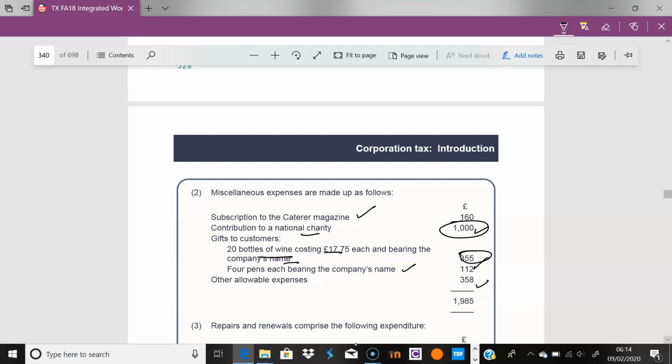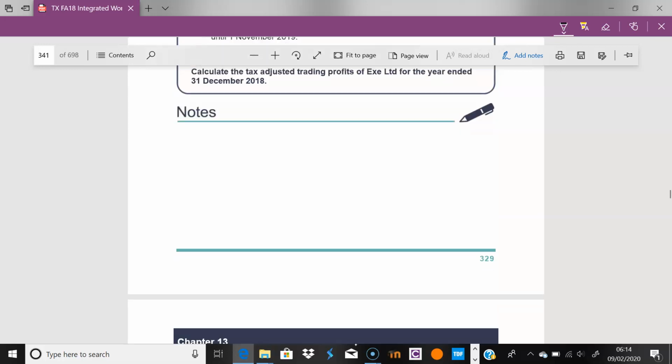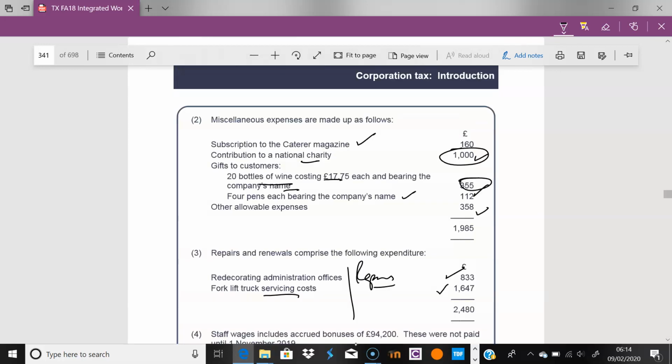And then we have the repairs. Redecorating is allowed, and the forklift servicing costs are allowed as well. So these are all repairs. Yes, redecorating is repairs, and servicing costs are repairs as well.